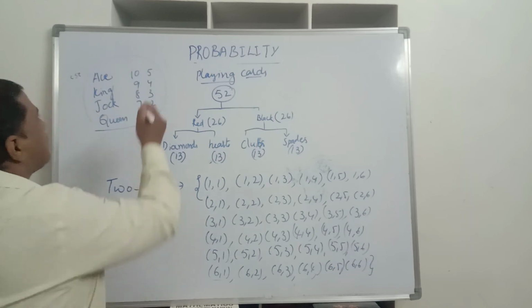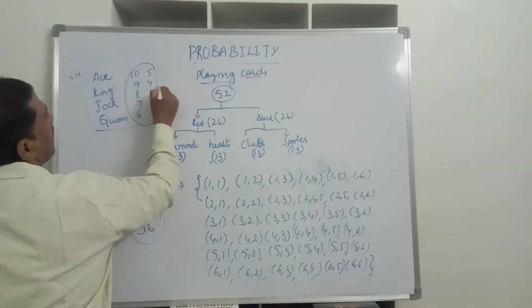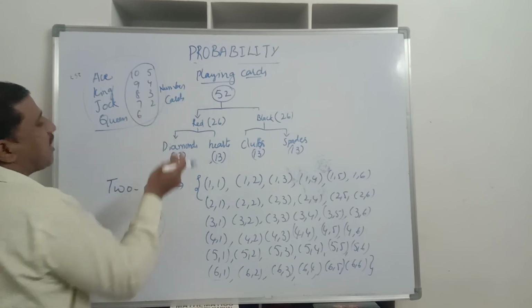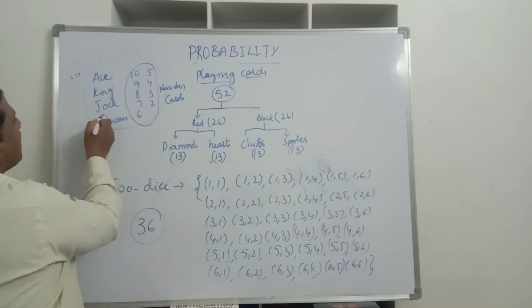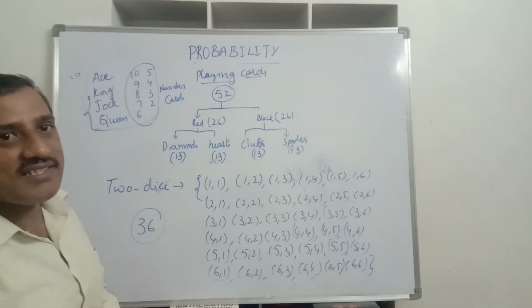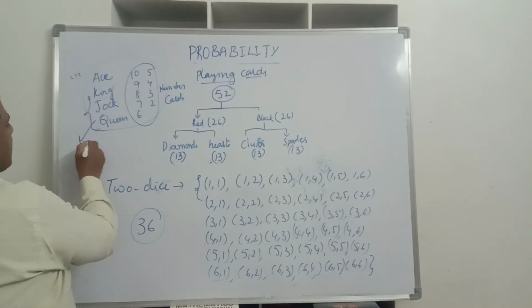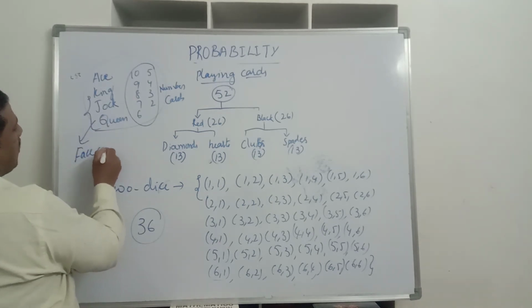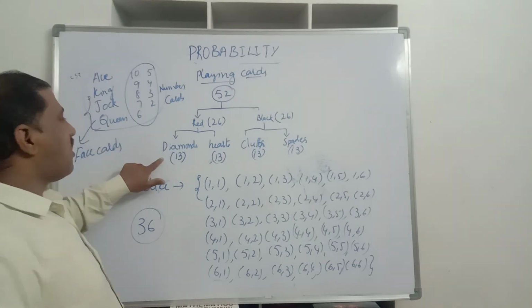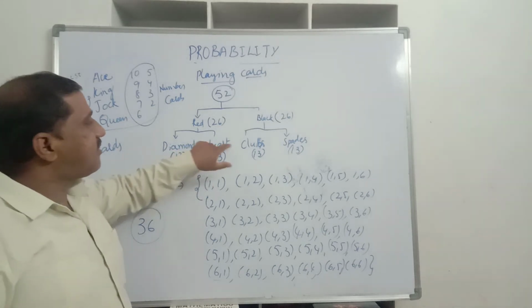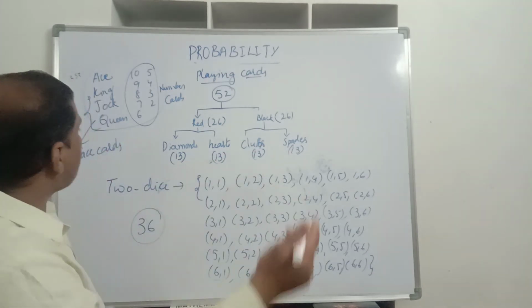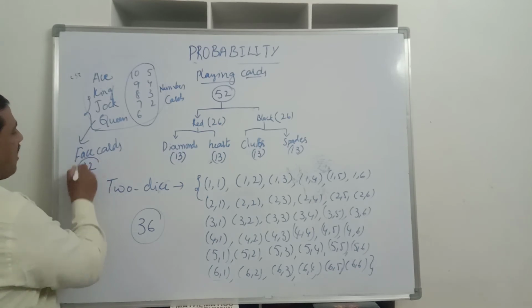These cards are known as number cards. Now if you observe these playing cards, king, jack and queen have faces, and these cards are known as face cards. So how many face cards are there in diamonds? 3 face cards. 3 face cards in hearts, 3 face cards in clubs, 3 face cards in spades. Total how many face cards are there? 12 face cards are there.